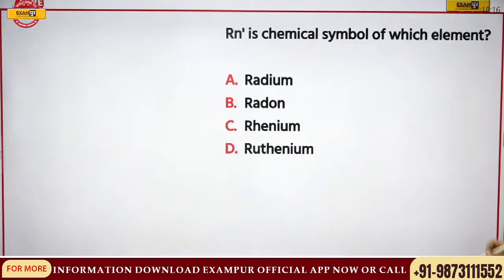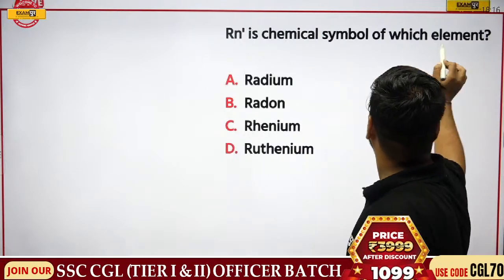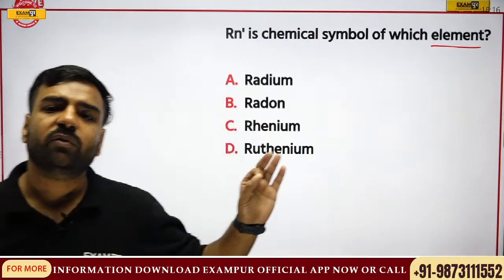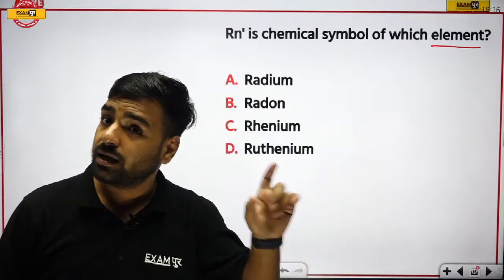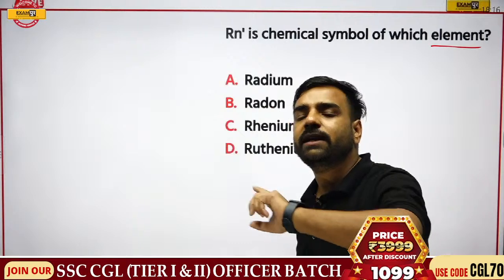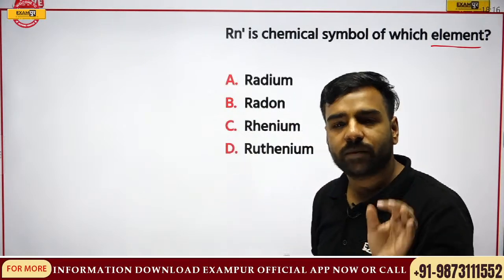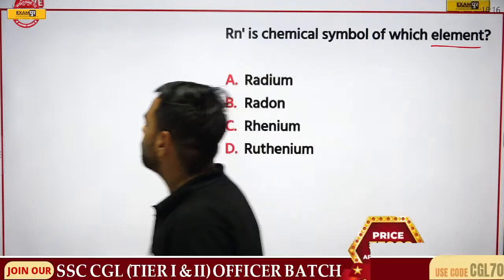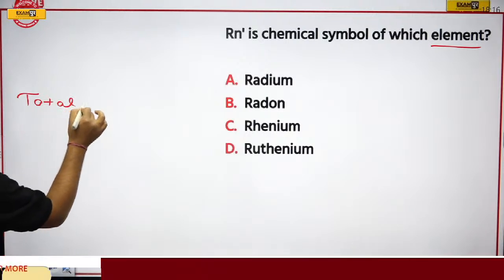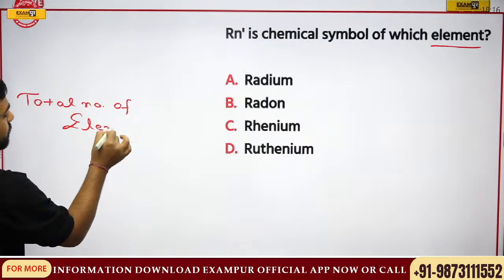Okay, so we have discussed all these things till now. Now we have to discuss, if I'm talking about these elements, can you tell me what is the total number of elements that is present in the modern periodic table? Again, a question which is asked in the examination many times, no matter it is CGL, CHSL, MTS, whatever exam it is, this question is asked. My question is, if I talk about the modern periodic table, what is the total number of elements? Total number of elements.